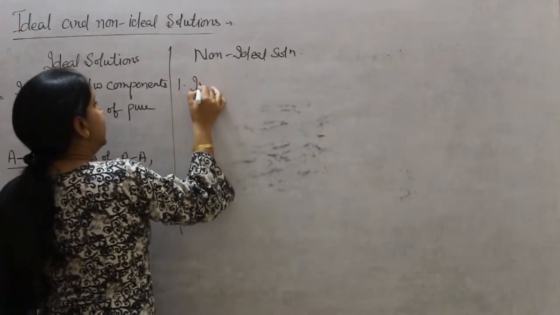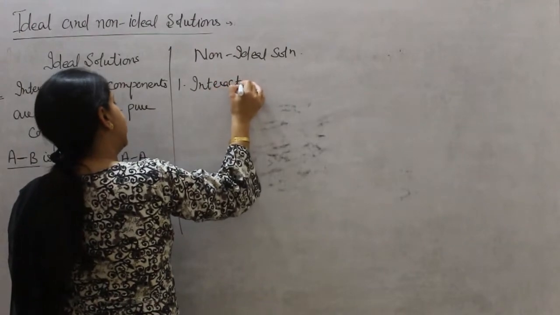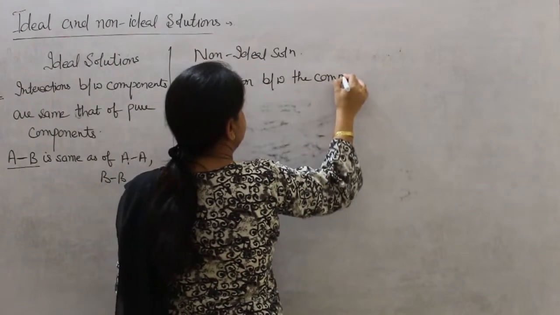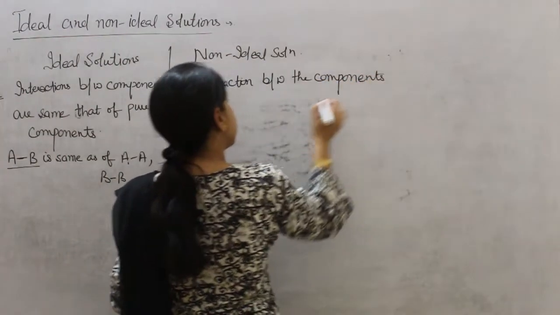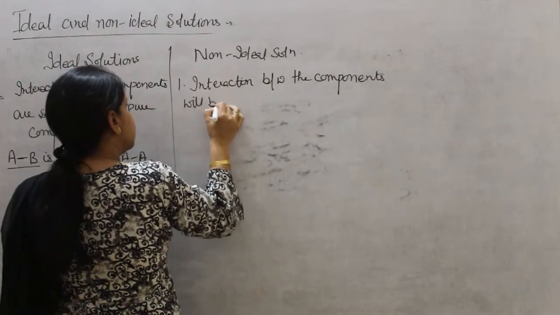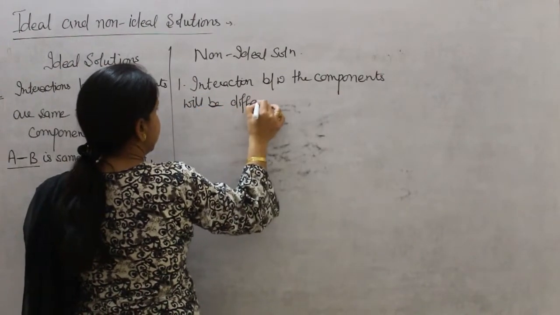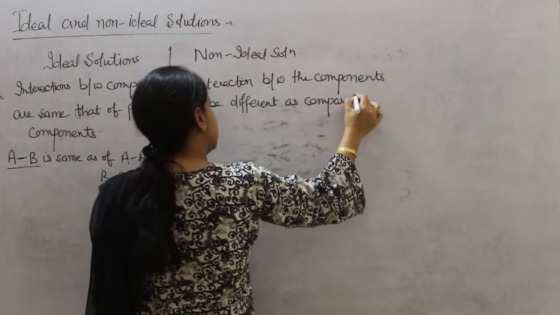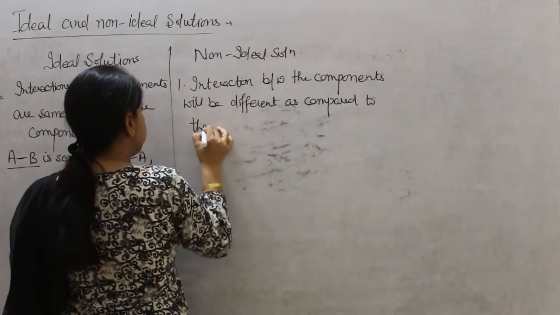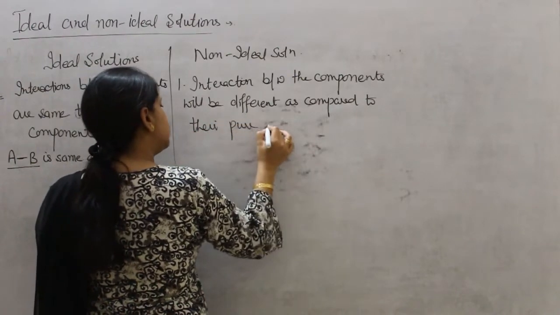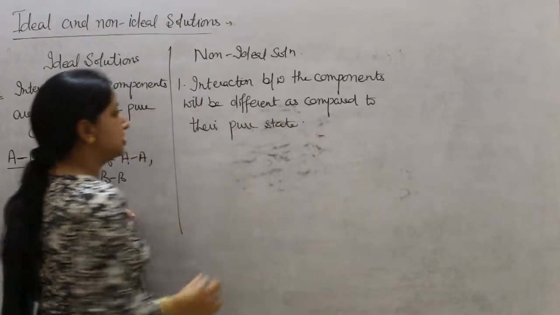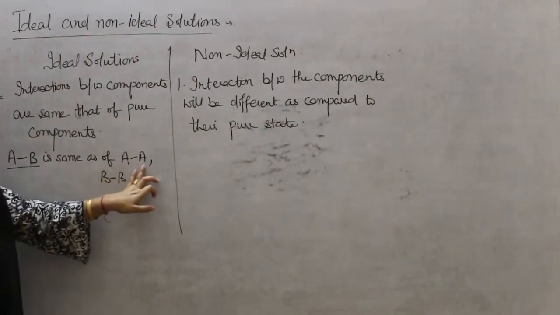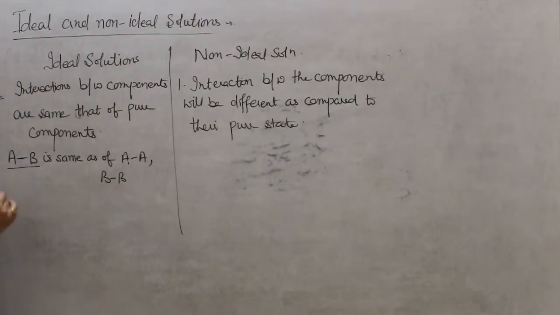Here we can write, in non-ideal solutions, the interaction between the components will be different as compared to their pure state. Means the interaction between AB will not be equal to AA or BB type interaction.